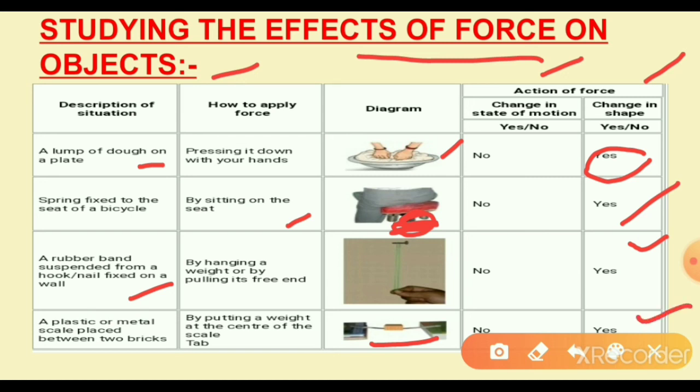So that is what we know about the effects of force on objects. Now what is the homework for you? You have to do the change in the state of motion. Where do we have to apply force to change the state of motion? Do that one.